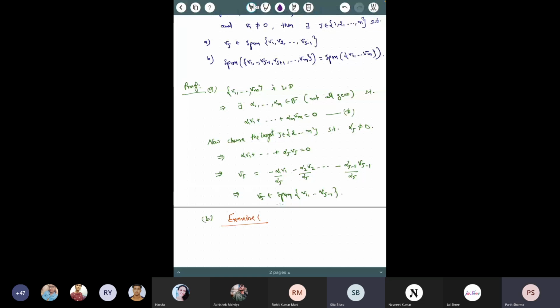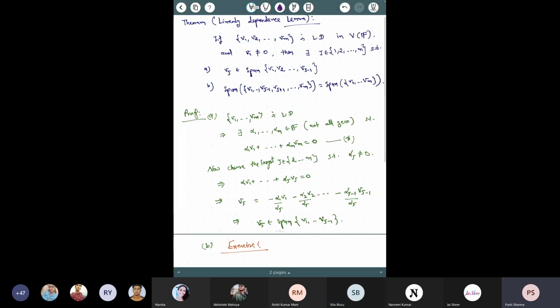No, what am I trying to prove in this result? I'm trying to prove that one vector can be written as a linear combination of preceding vectors, the ones that come before it. If I take v1, there is no v0. So the way I have written this is just one way of writing the same result. You can say that if you have a set of vectors which is linearly dependent, there exists at least one vector that can be written as a linear combination of other vectors. In a general way, you can say it like this.